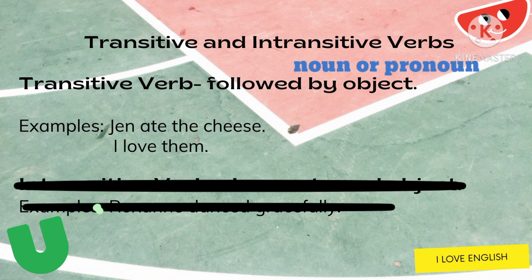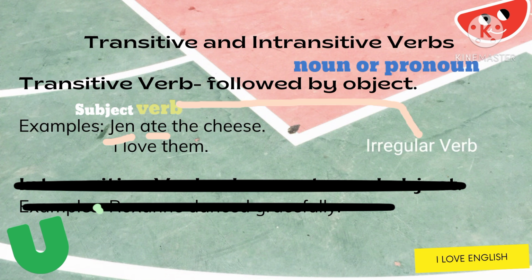Let's use this as an example. Jen ate the cheese. The subject of this sentence is Jen, and the verb is ate. What type of verb is ate? Is it a regular verb or an irregular verb? Correct. It is an irregular verb. This verb can be transitive or intransitive.